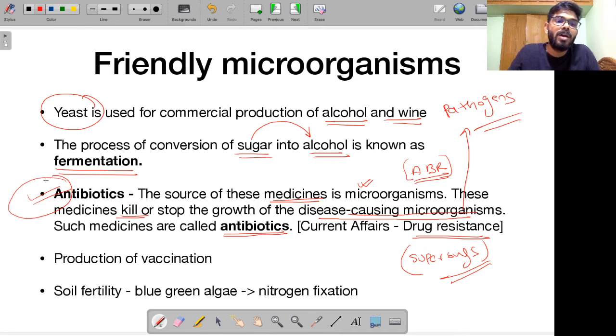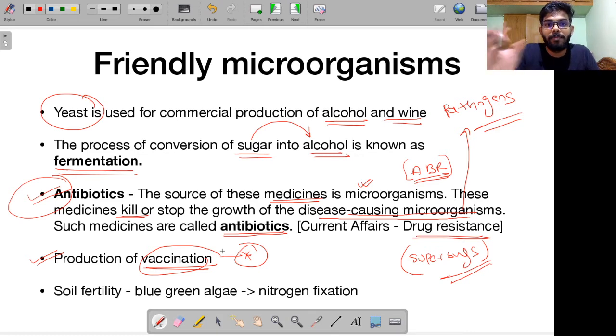All right. And remember, friendly microorganisms are also used for the production of vaccinations. Okay, very, very important concept. I'll be telling you right now how vaccines work. Similarly, some microorganisms are also responsible for soil fertility. For example, we have these blue-green algae. Blue-green algae is responsible for nitrogen fixation.